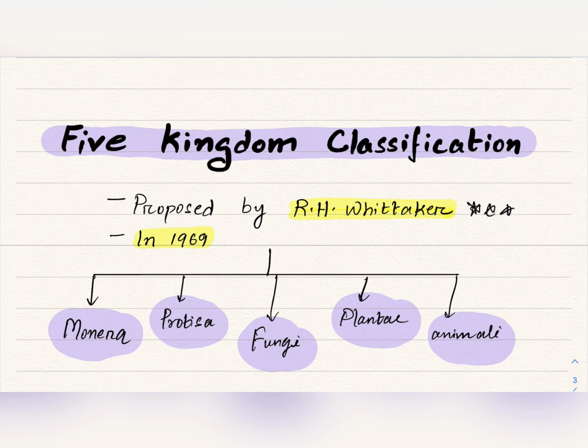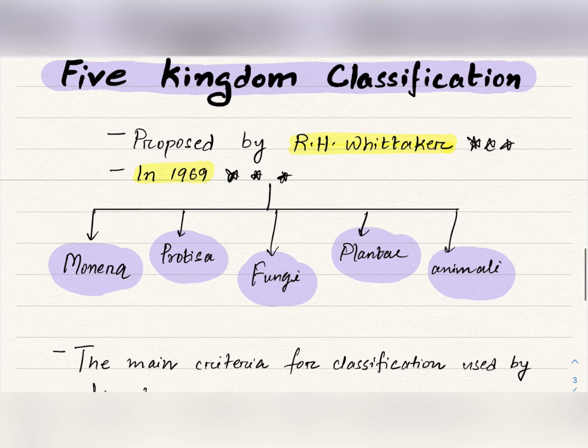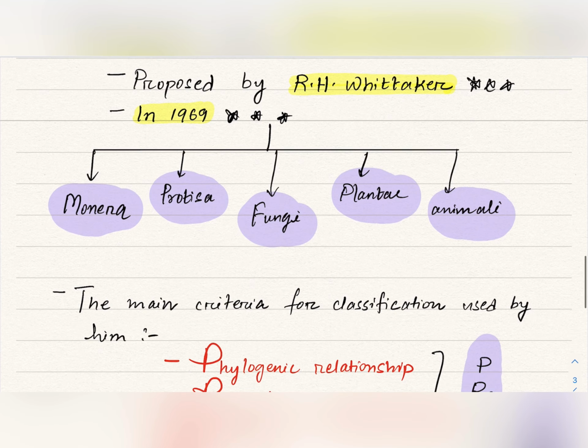R.H. Whittaker established the five kingdom classification in the year 1969. This is very important: the name of the scientist and the year. R.H. Whittaker classified organisms into five kingdoms: kingdom Monera, kingdom Protista, kingdom Fungi, kingdom Plantae, and kingdom Animalia.